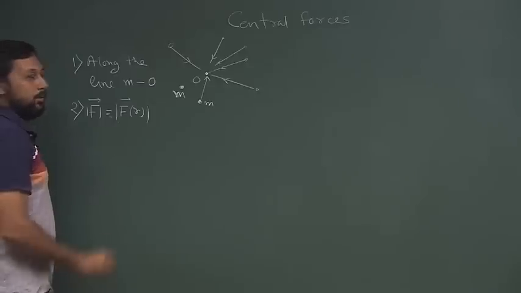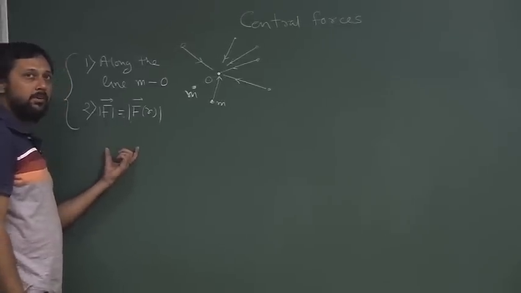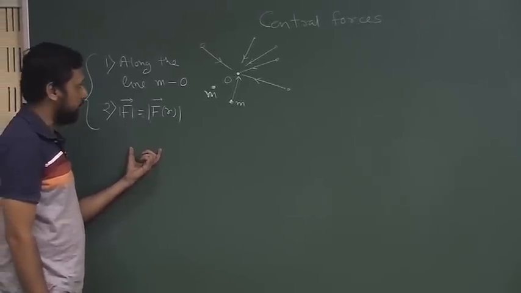So, if a certain force has these two properties, then this is called a central force.